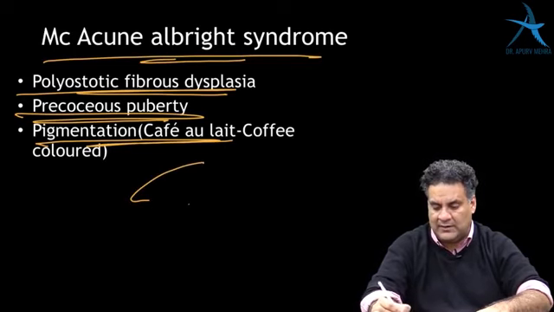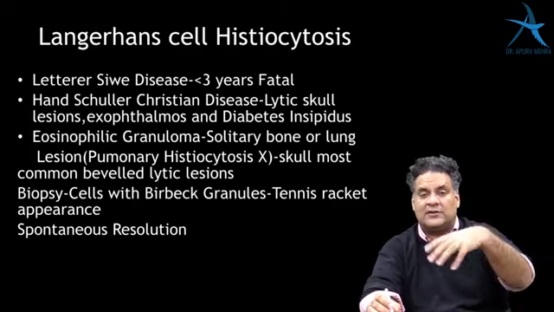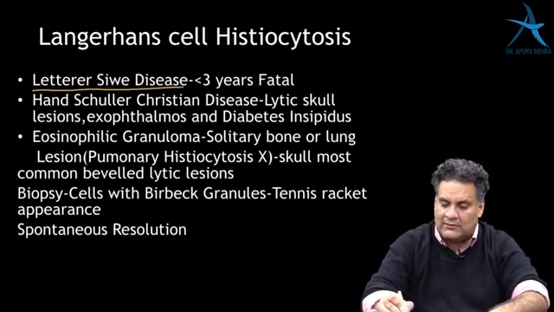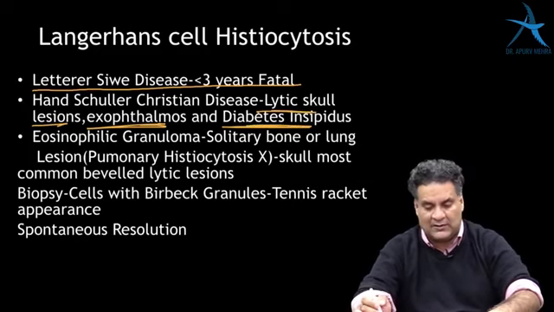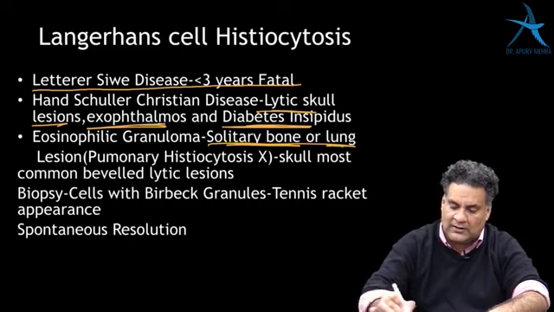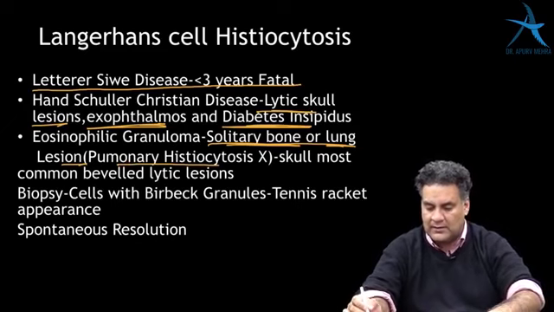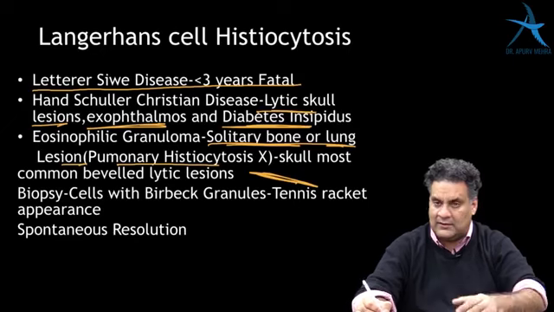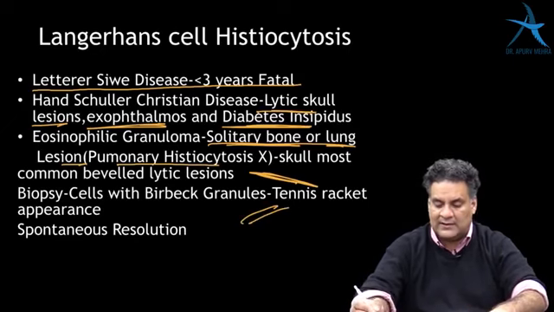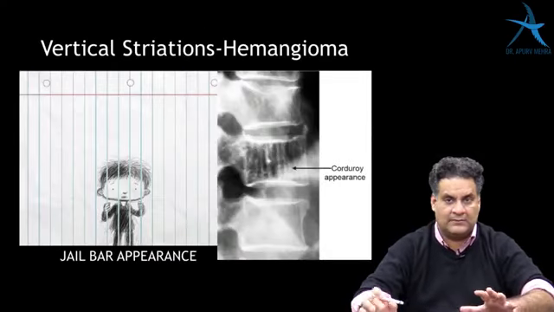This is a very, very, very important slide which you must remember. Langerhans cell histiocytosis, histiocytic proliferation, when it destroys the entire human being, is Letterer-Siwe disease. When it destroys the skull with a single lesion, eyes or the endocrine system, it's called Hand-Schuller-Christian disease, and solitary bone or lung disease is called eosinophilic granuloma. In the lung, the pulmonary histiocytosis. Skull will have a beveled lesion, which is a sloping lesion. Cells with the Birbeck granules in the nuclei are the tennis racket shape, and this is a lesion which is very commonly asked because it spontaneously disappears.